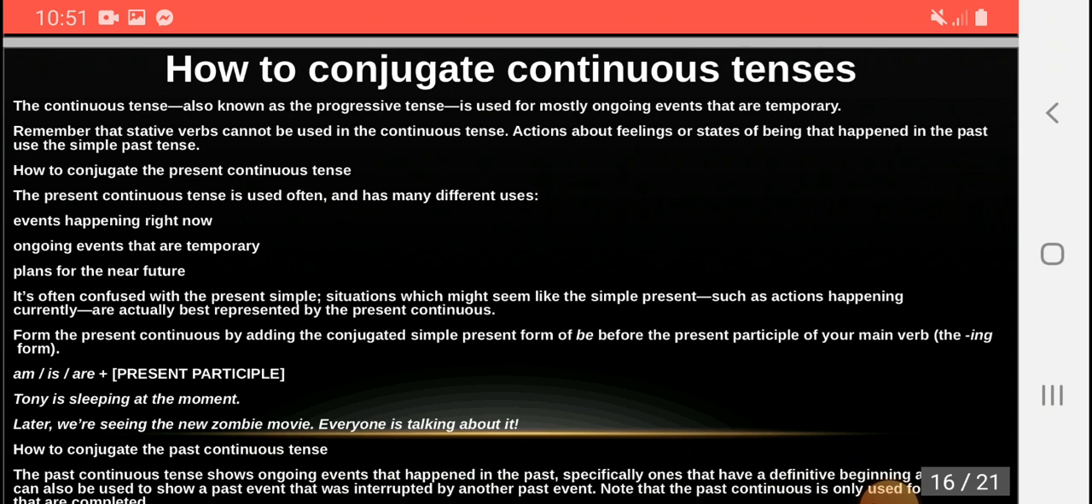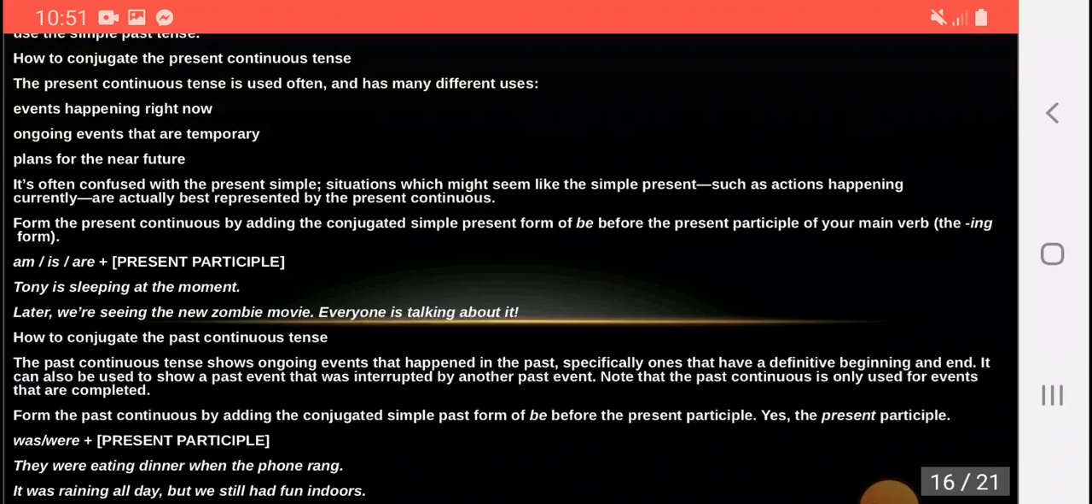How to conjugate the past continuous tense? The past continuous tense shows ongoing events that happened in the past, specifically ones that have a definitive beginning and end. It can also be used to show a past event that was interrupted by another past event. Note that the past continuous is only used for events that are completed.